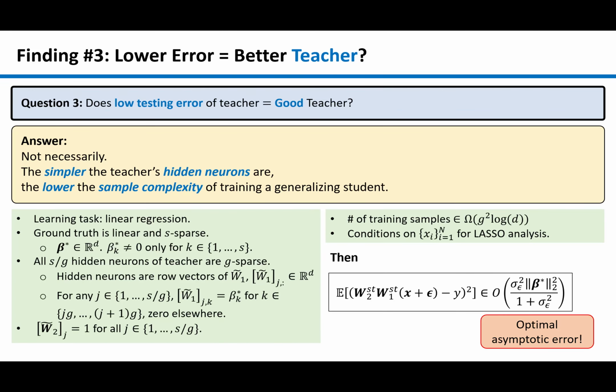Our third point concerns the following question. Is a teacher with low test error on its task necessarily a good teacher, and does it always teach a generalizing student? Our answer is not necessarily. The simpler the teacher's hidden neurons are, the lower the sample complexity of training a generalizing student. Due to time limitations, I won't cover the full theorem here, but instead give you some intuition on our results.